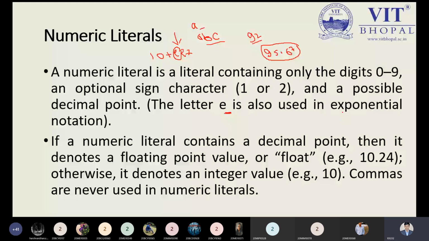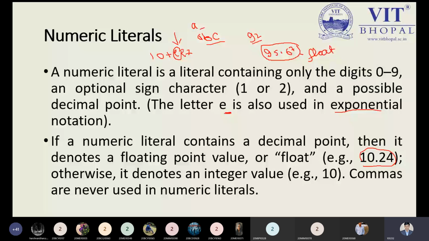So if a numerical literal contains a decimal point, we have the example 10.24, as I explained over here, like 95.67, and this value is represented by float. And if the numerical literal does not contain any decimal point, then it is represented by an integer.